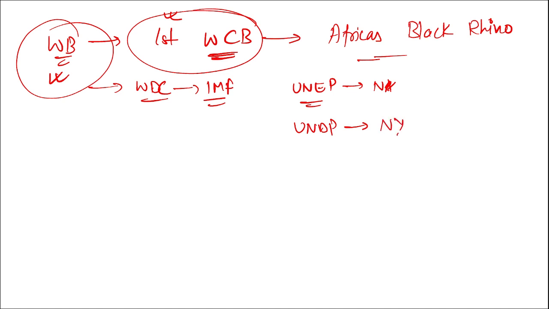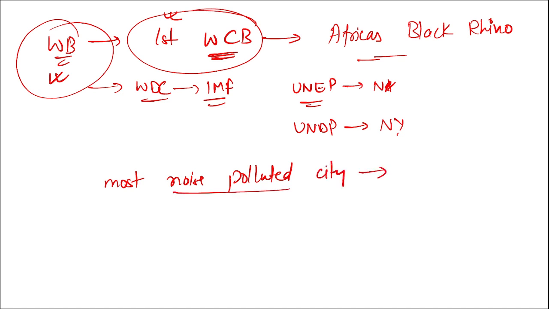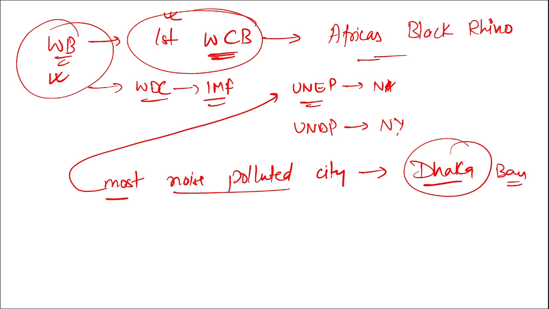Then I am here asking you about the most noise polluted city of the world. This data was presented by UNEP. UNEP recently released a report that states that the most noise polluted city of the world is Dhaka. Dhaka is the capital of Bangladesh. And in second place it is Moradabad.